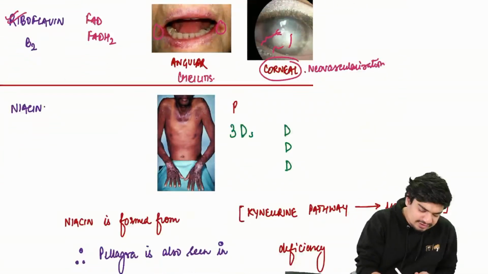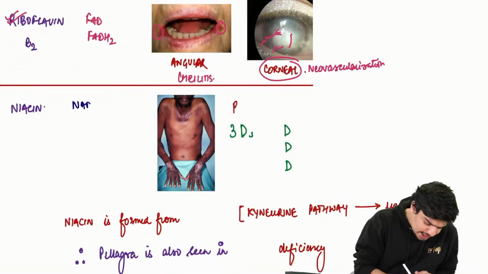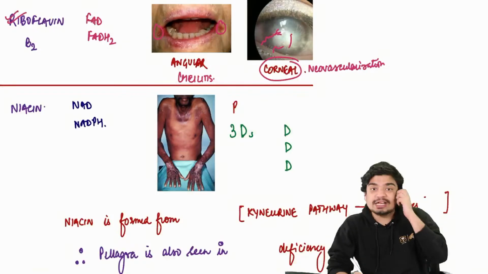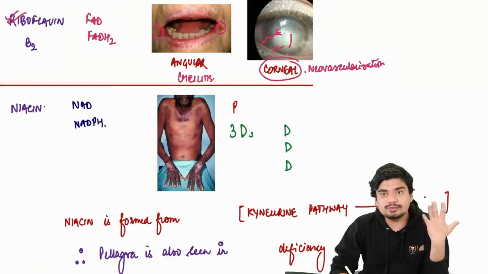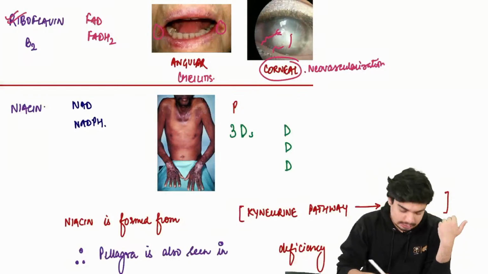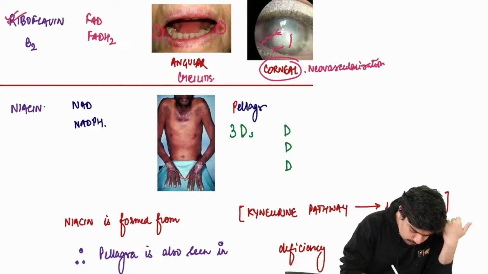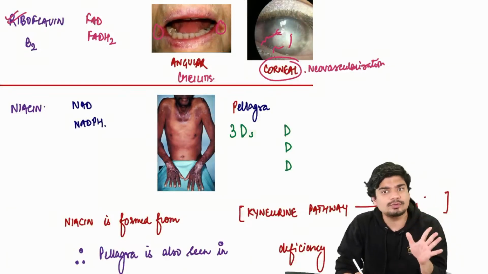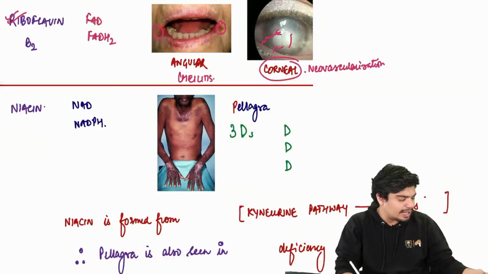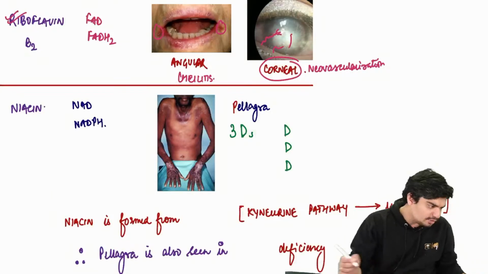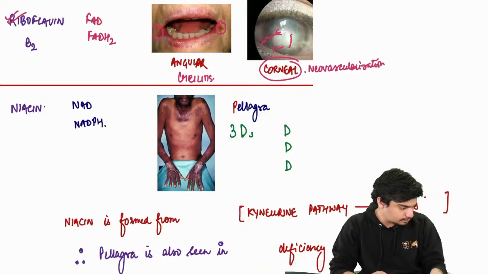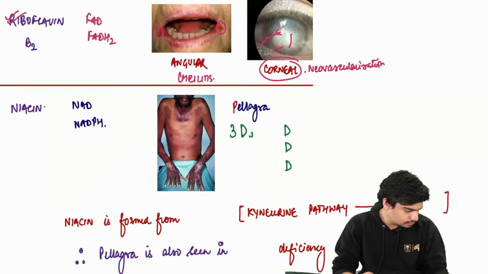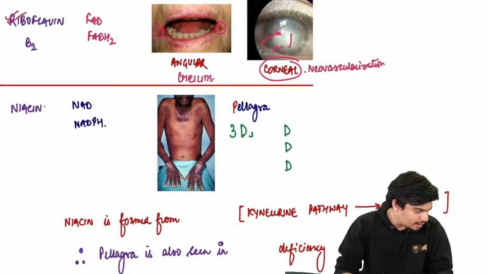Then comes niacin. Niacin is a part of NAD and NADPH. Deficiency of niacin, we all know, results in pellagra. What are the 3 Ds of pellagra? This is something which all of you will know. Tell me, what are the 3 Ds of pellagra?